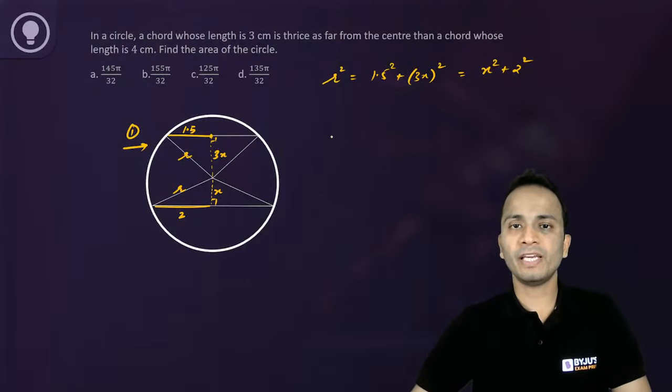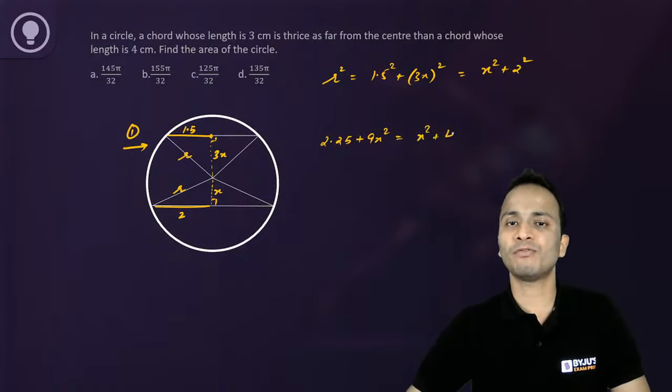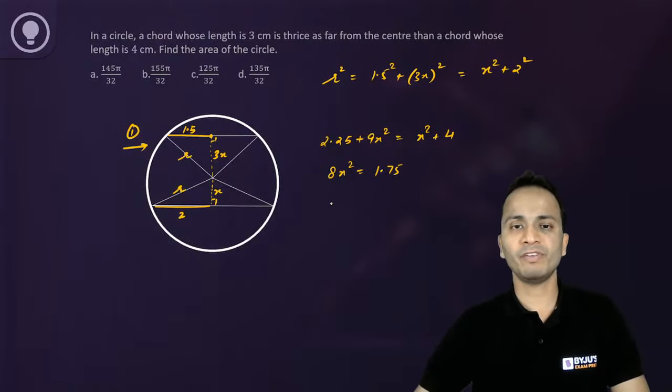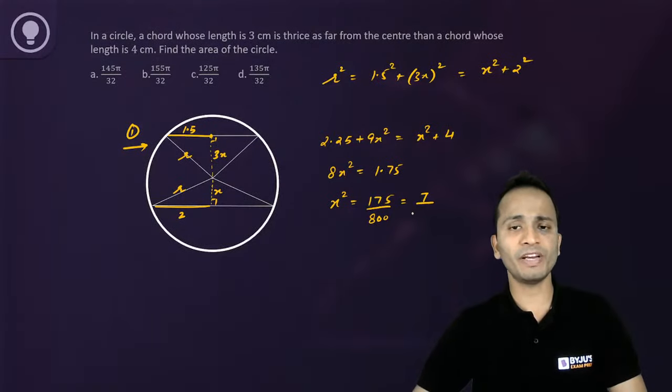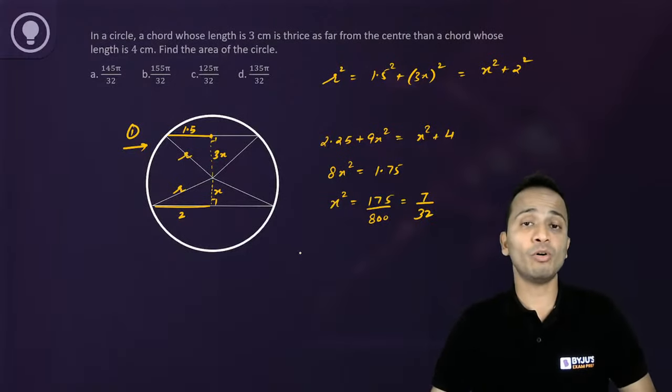Upon simplifying, 1.5 square is 2.25, so 2.25 plus 9x square is equal to x square plus 4. So 8x square will be equal to 1.75, and the value of x square will be equal to 175 divided by 800. Now taking 25 common, it will be 7 upon 32. So 7 upon 32 will be the value of x square.